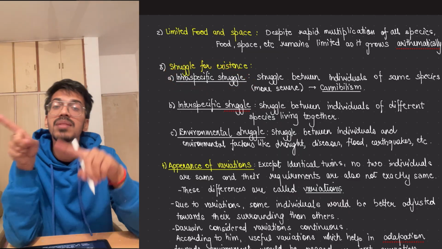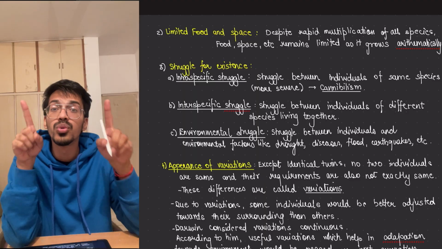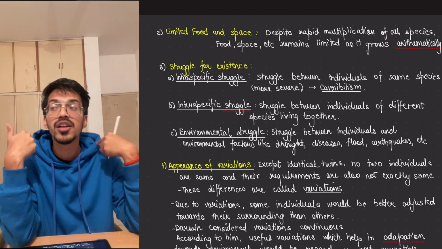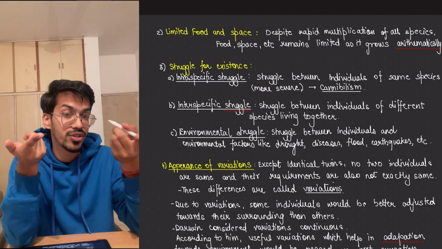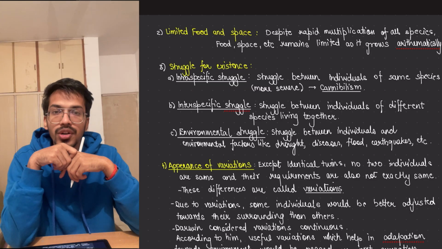Means between the same individuals, they will fight over the things, and the fight could be very brutal and severe and could lead to cannibalism if the food is not there. So it means a human can eat a human also if the resources are not there, and that happens in a lot of cases.